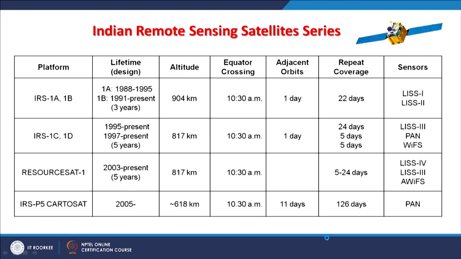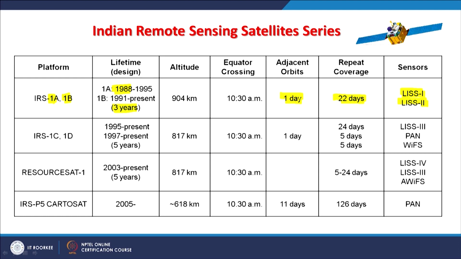Now, we will see our own remote sensing satellites. Very successful missions were there, starting with IRS-1A and later IRS-1B. IRS-1A was launched in March 1988, and these were also designed for 3 years, but they served a lot. IRS-1A and 1B both had identical platforms and identical sensors, LISS-1 and LISS-2. The repeat coverage was 22 days, and steering capability was there, because the sensors had mirror cameras.